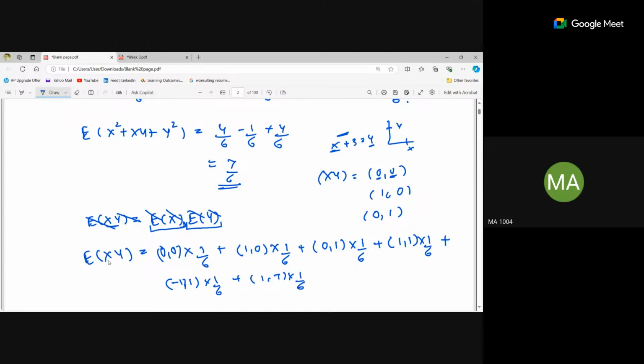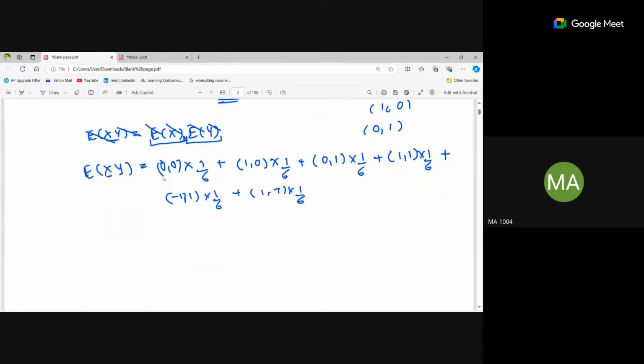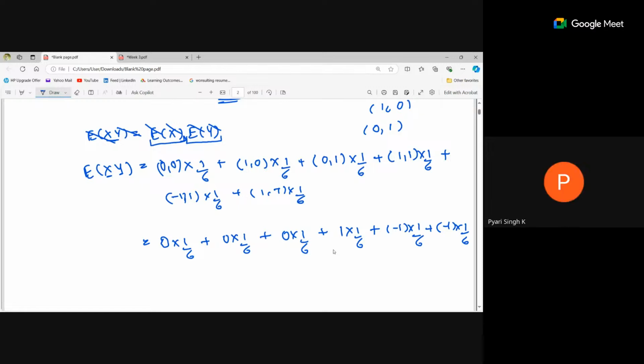So here we are multiplying the values of x and y, right? So we will multiply these coordinates, the values of x and y. So it will be 0 multiplied by 0, 0. 0 multiplied by 1/6. Similarly, 1 into 0 is 0. 0 into 1/6 plus 1 into 1/6 minus 1 into 1 minus 1 into 1/6 plus minus 1 into 1/6. This part is clear? Yes. Last one is minus 1? Yes, it will be minus 1. 1 into minus 1, answer minus 1/6.